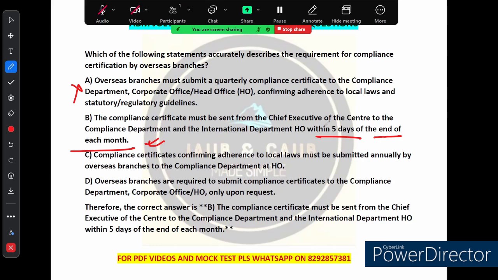So this is accurate as it reflects the requirement for timely submission and specifies the exact timing and recipient. So this option is correct. What does option C say?